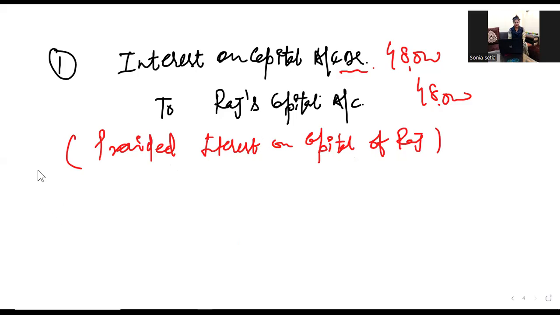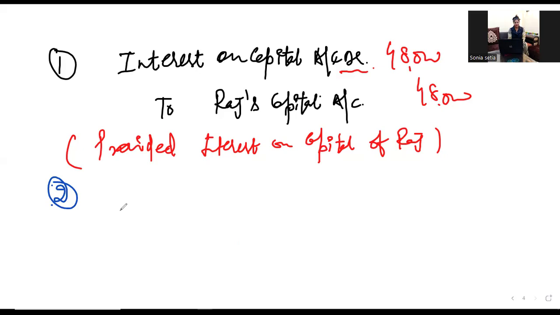And further, we are moving towards the second journal entry where we are going to transfer this interest to the profit and loss or profit and loss appropriation account. So what do you think, where do we transfer interest on capital? Do we transfer it in the profit and loss account? No, you are wrong.